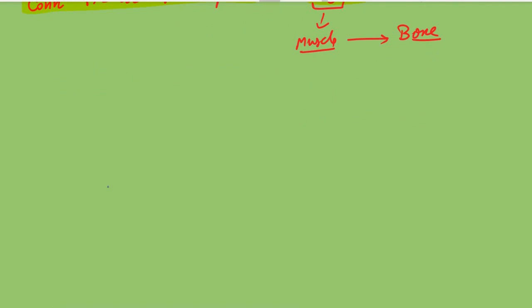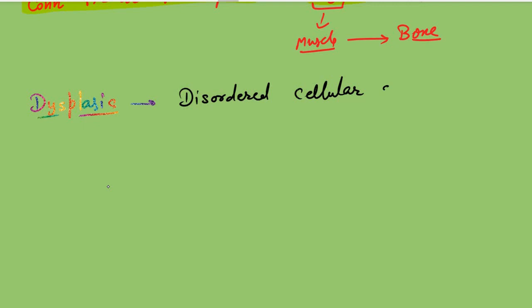Okay, so the next is dysplasia. Dysplasia means disordered cellular growth. Most often it refers to the proliferation of precancerous cells. That is dysplasia.